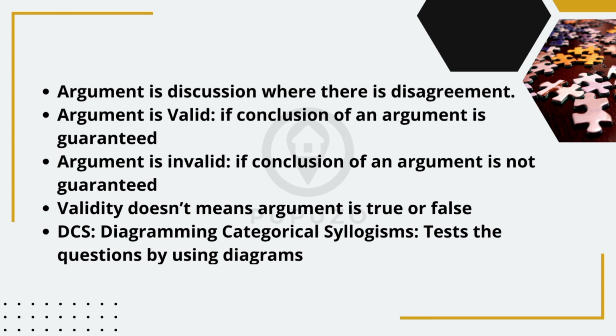For instance, let's examine this argument. Premise 1. All cats have tails. Premise 2. Dogs have tails. Conclusion. Therefore, dogs are cats. In this case, the conclusion does not logically follow from the premises, rendering the argument invalid.